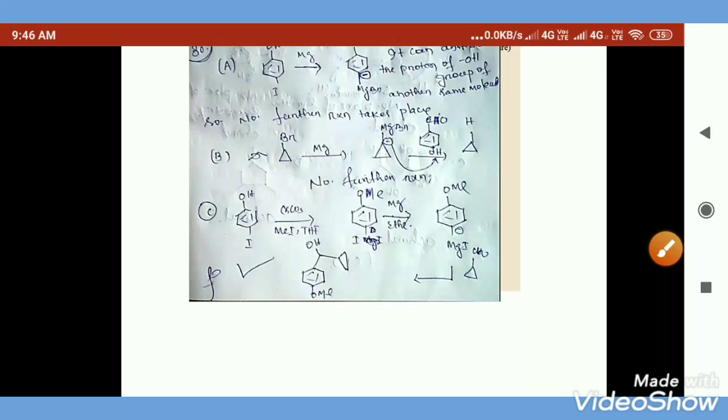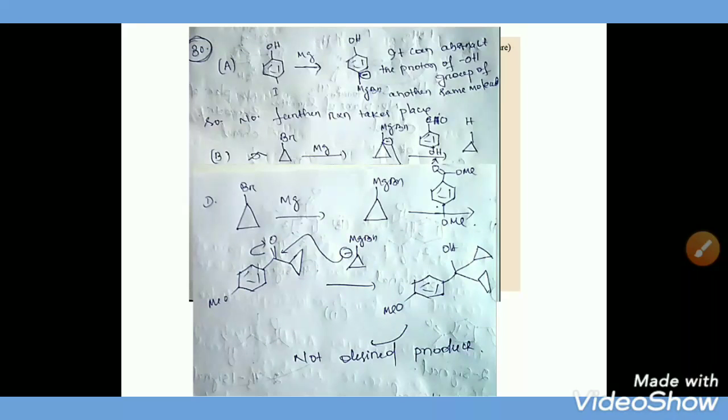And see another option, D. Here this is bromocyclopropane, which when treated with magnesium in ether solvent forms the Grignard reagent.